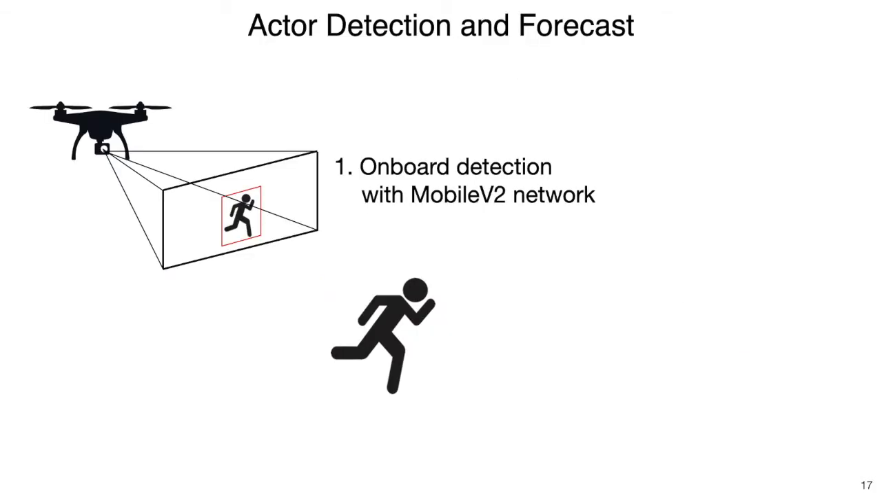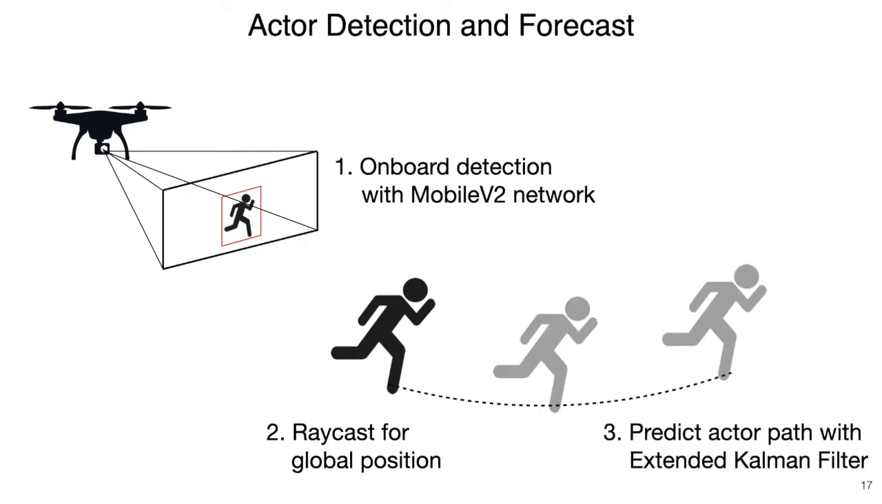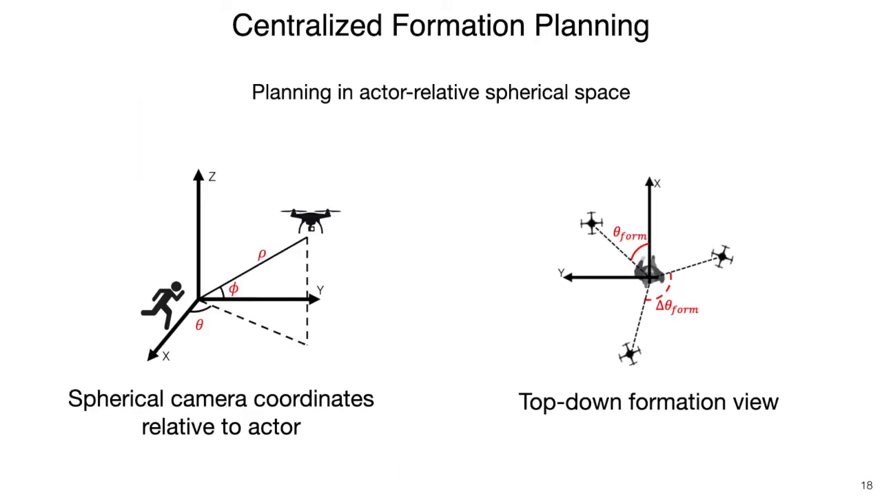Now let's dive into details. To obtain an actor forecast for long horizon planning, we first detect the actor using a MobileNet V2-like network. Then we project and raycast the estimate from image to global space. Finally, we predict the actor's future path with an extended Kalman filter. We plan formation trajectories using a spherical state space centered on the actor's position.